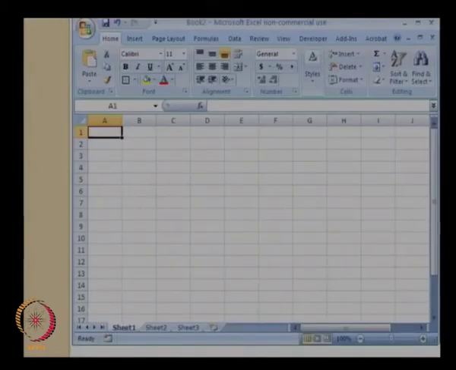So when you open Microsoft Excel, this is the kind of overall window that will open in front of you. This is the Microsoft Excel window, it is called the worksheet. At the bottom you will have the list of all the sheets that are available. At the top, this is the menu bar, and this is what is known as the ribbon, as I have shown in the next slide. So this is the menu bar.